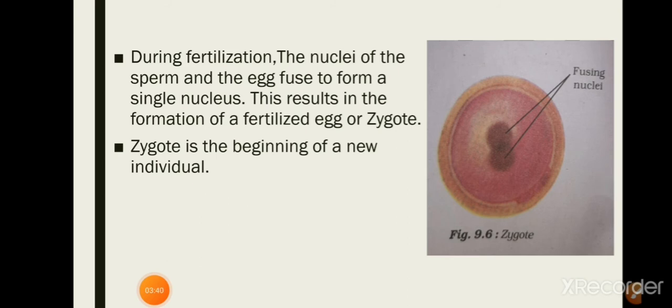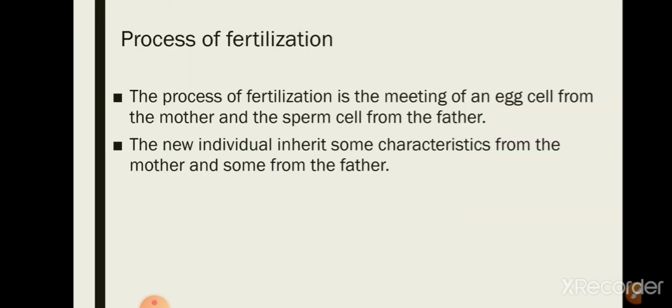That is, a zygote is the fused nucleus of a sperm and egg, and the zygote is the beginning of a new individual. Now we will explain the process of fertilization in another way. That is, the process of fertilization is the meeting of an egg cell from the mother and a sperm cell from the father. So the new individual inherits some characteristics from the mother and some from the father.